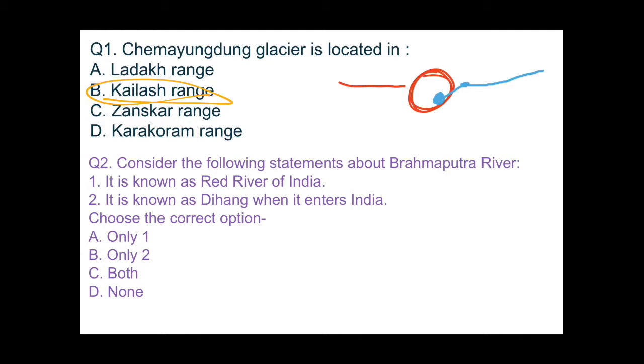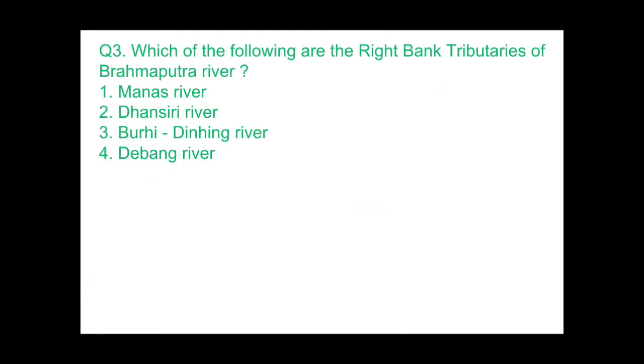And second is, it is known as Dihang when it enters India. I told you in the previous video that when the Brahmaputra river enters India, it is known by the name Dihang or Siang. So this statement is right, and the first statement is also correct. So the answer would be both, C. Now let's solve the third question.